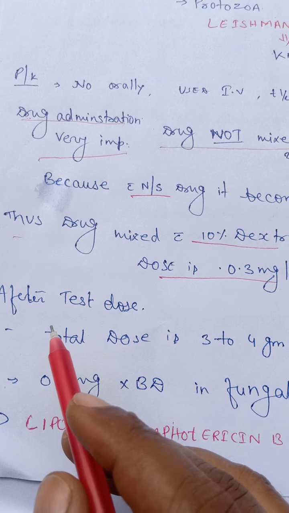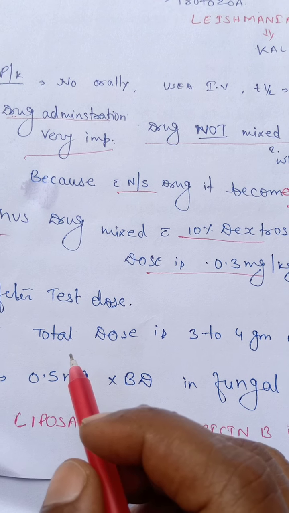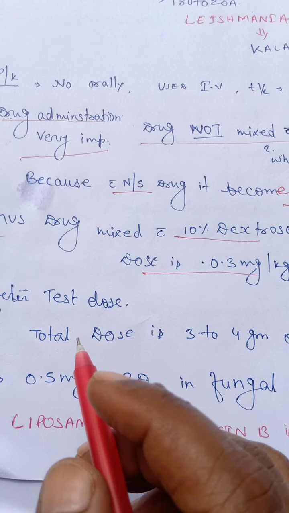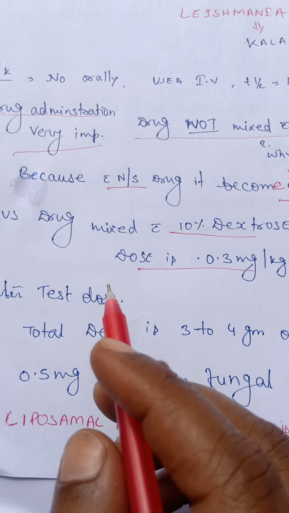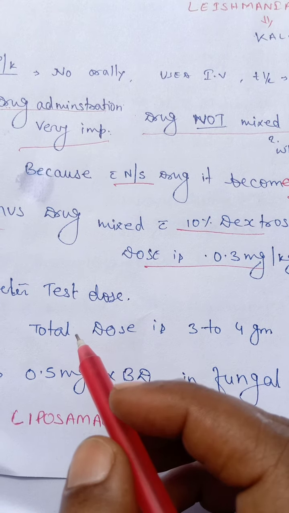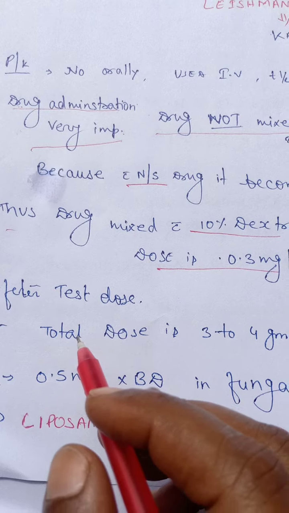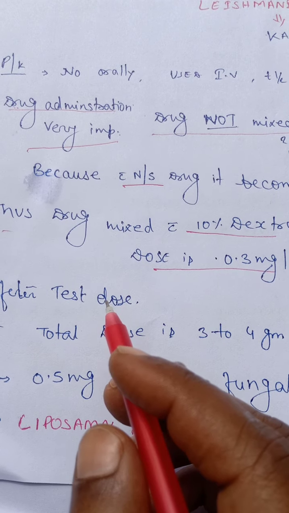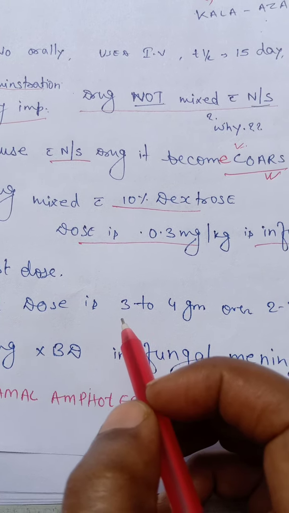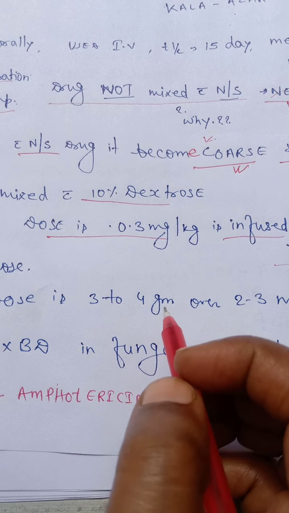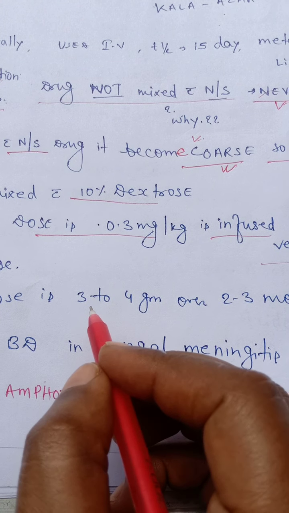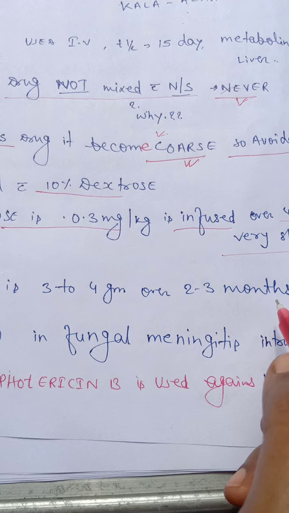A test dose should always be given whenever you use an antibiotic. I have already told you that amphotericin B comes under the antibiotic classification, so a test dose must be given before the infusion. The total dose should not exceed 3 to 4 gram, given over 2 to 3 months.